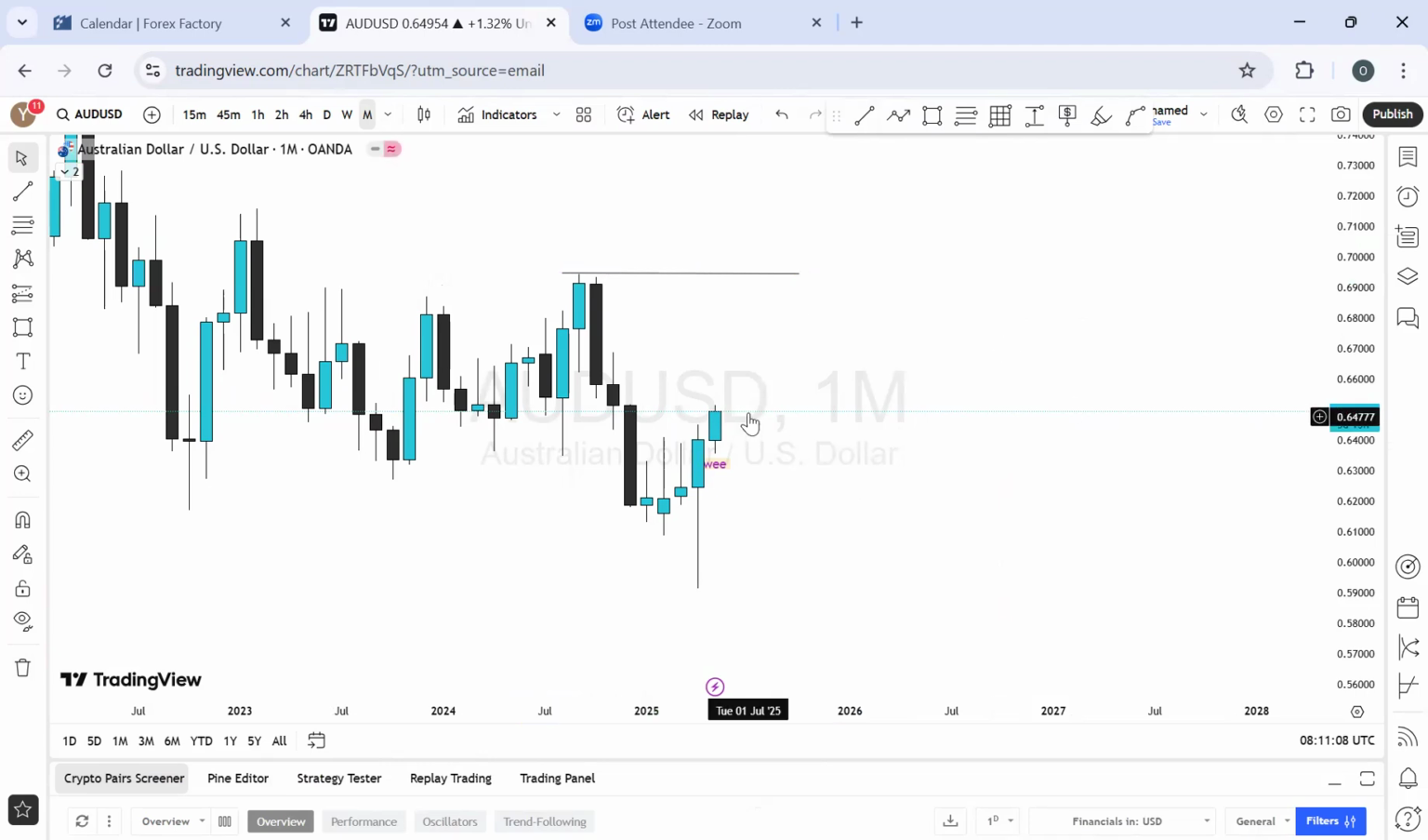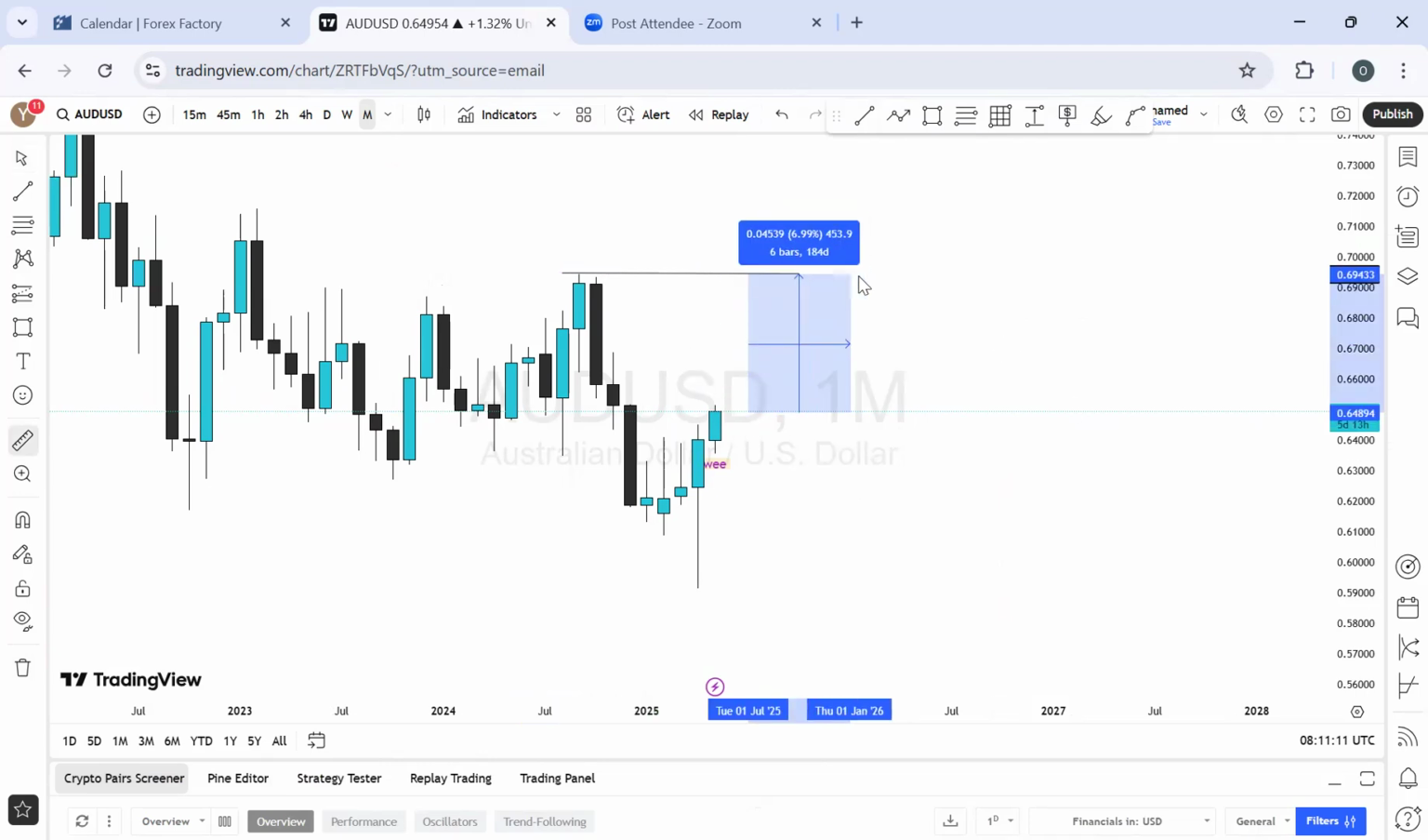This is a monthly time frame, and that is not really a lot. This is about 450 pips on average. But on the weekly time frame, let's see what the market is saying.